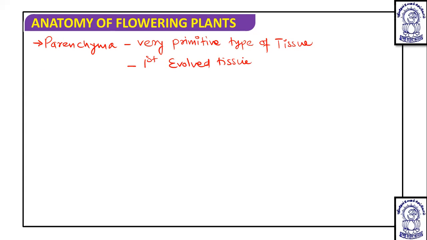It is known that the remaining different types of tissue are derived from this first evolved tissue, that is parenchyma. So we can also call parenchyma a fundamental tissue or precursor of other tissue.